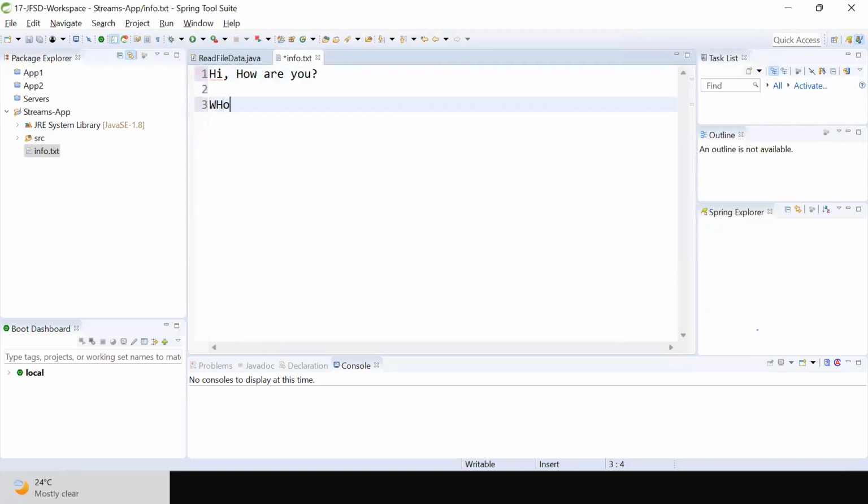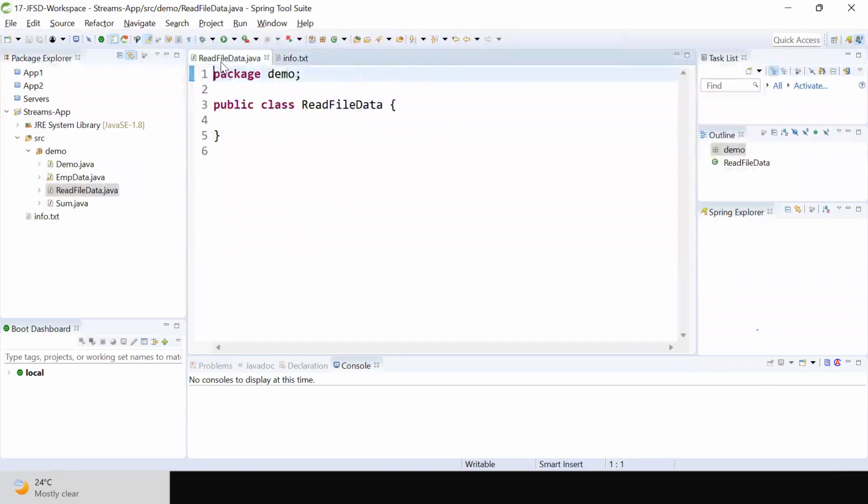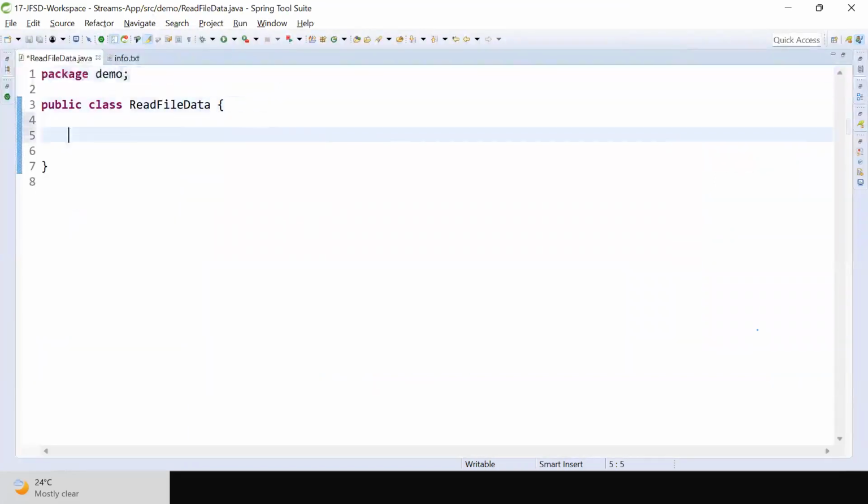Hi, how are you? How is your health? How is your family? When are you coming to India? So this is my file which is having some data. Now I want to read the data by using my Java program.